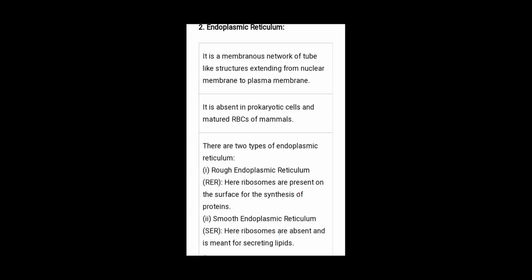Their short forms are RER and SER. RER means rough endoplasmic reticulum, and SER means smooth endoplasmic reticulum. RER carries dot or bead-like structures known as ribosomes, and SER doesn't have ribosomes. That's why it is known as the smooth endoplasmic reticulum.